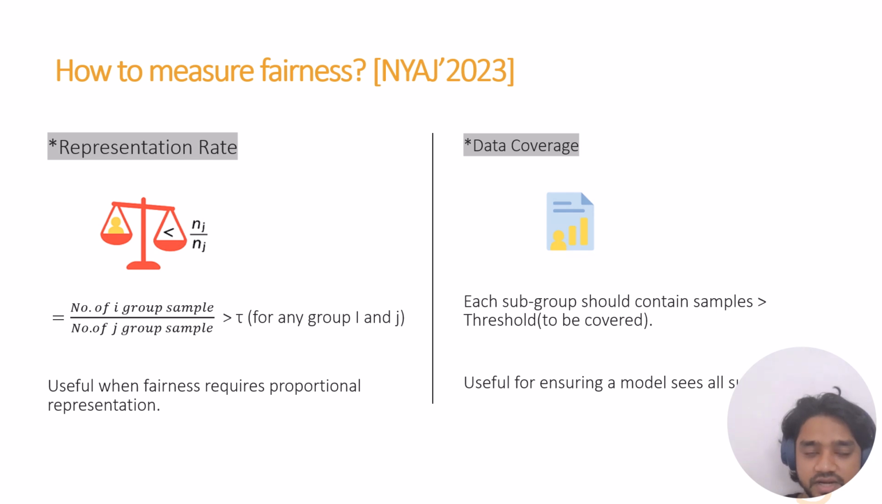So how can we measure fairness? In the paper, we have two metrics, representation rate and data coverage. Representation rate checks the ratio of any two groups, and it should be greater than a certain threshold. And data coverage checks that each subgroup should have a minimum number of data points.